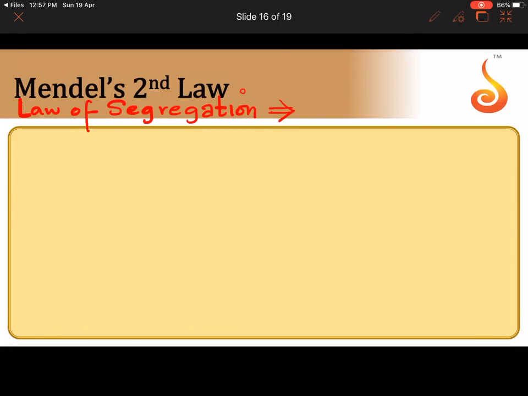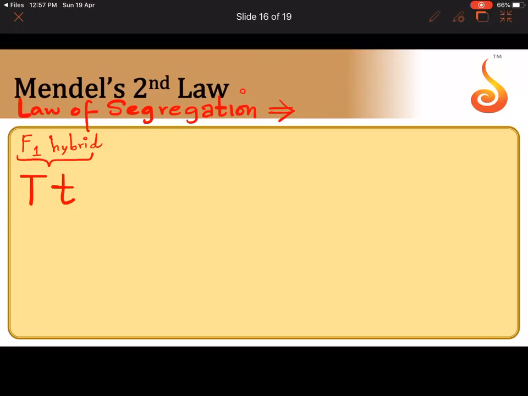Law of segregation is nothing but what we had learned about diploid and haploid. I had told you already. See, let me take the F1 hybrid in Mendel's cross. What is the genotype of the F1 hybrid? Is it homozygous or heterozygous? Heterozygous, capital T, small t.